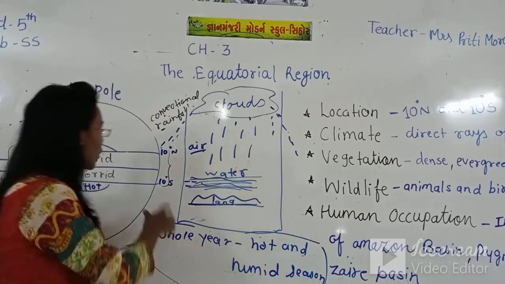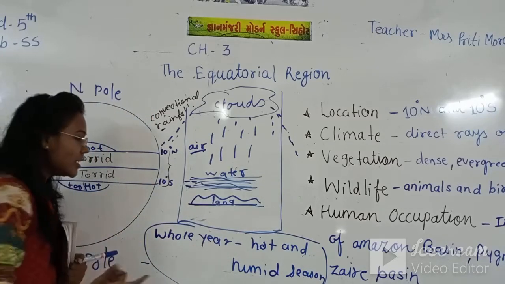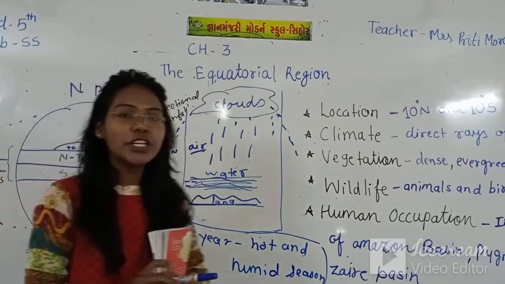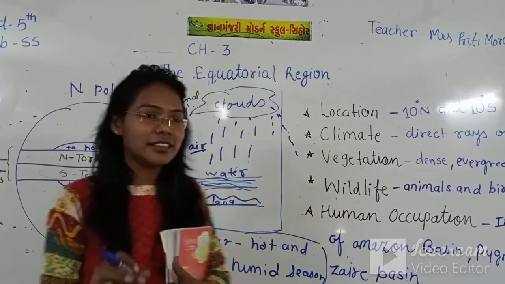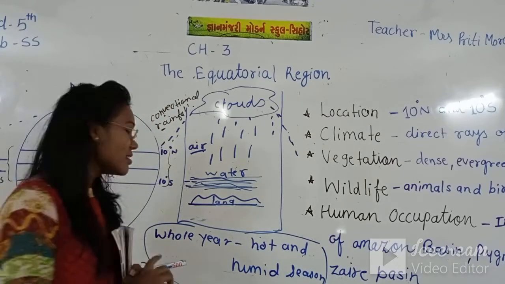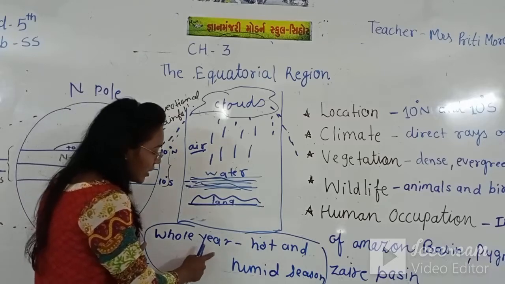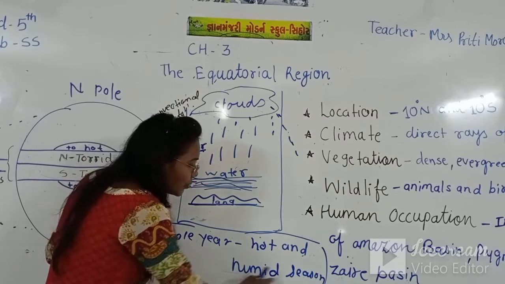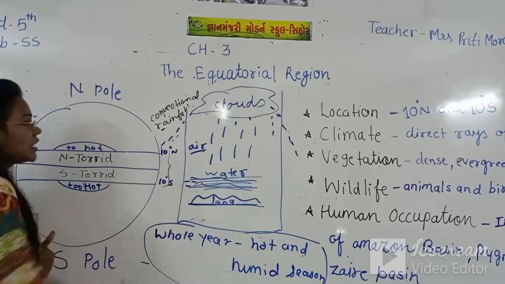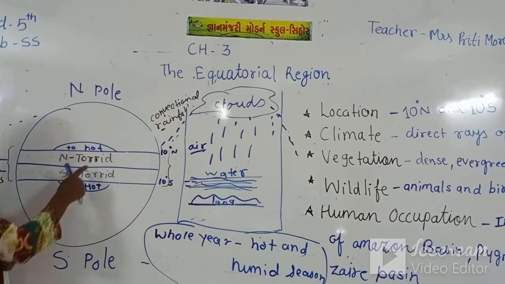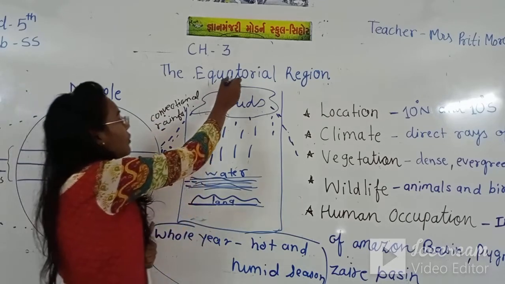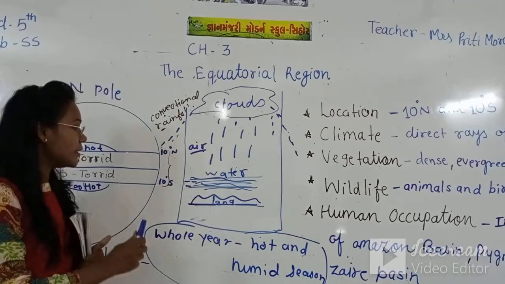That means in the equatorial area, the climate is uniform the whole year. Uniform means the same season throughout the year. The whole year, a hot and humid season is there at this equatorial area. That's why this area is also called the torrid zone, and equatorial also. So equatorial means too hot only.